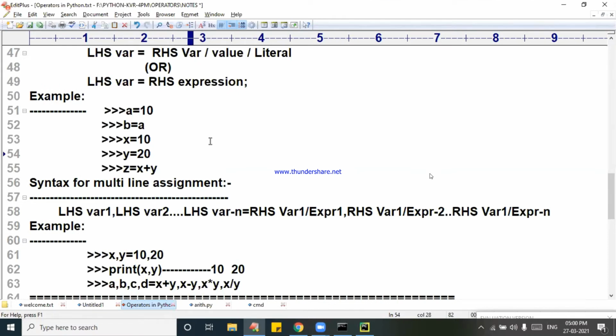Very nice. All of them are saying the answer, giving the code. Right, Anil is saying that multi-line assignment you are using. That's a nice answer.